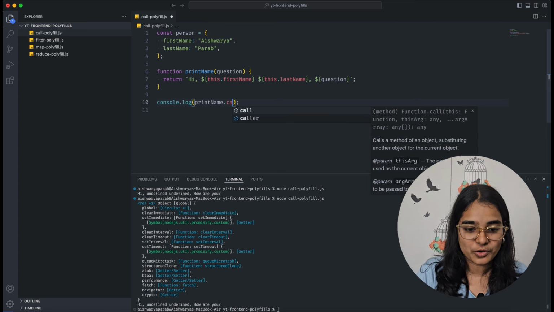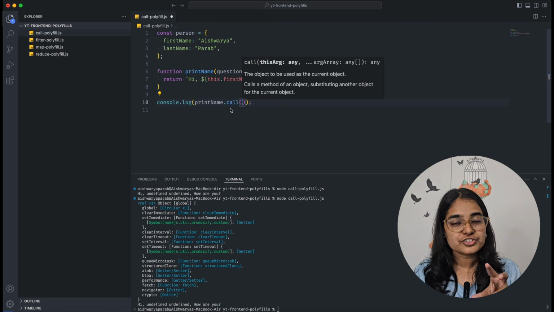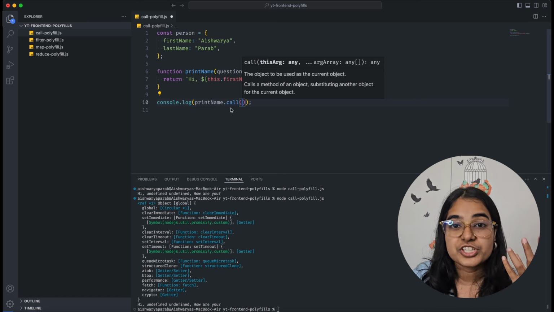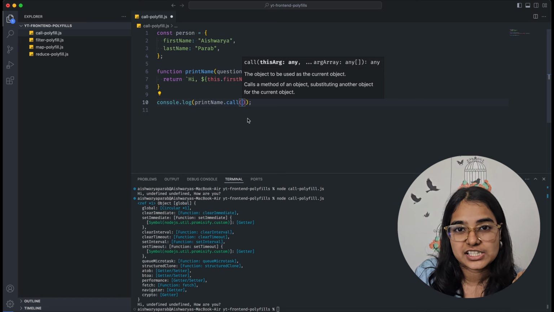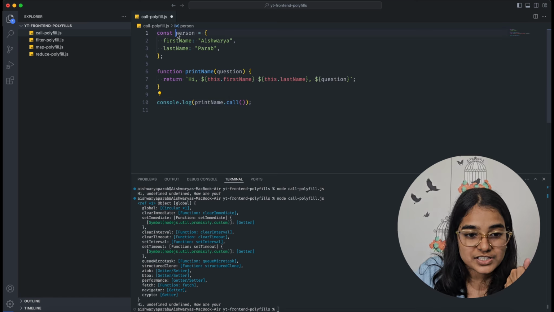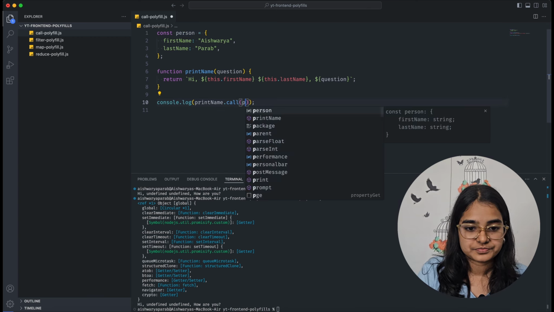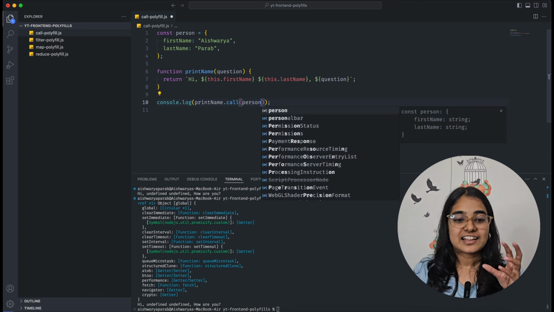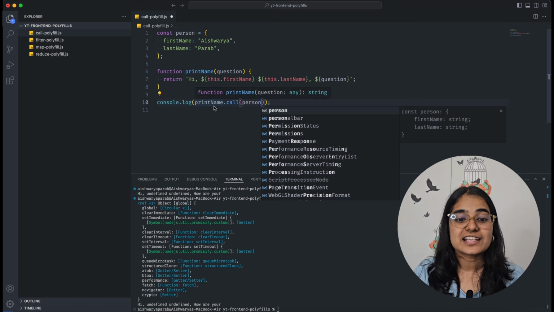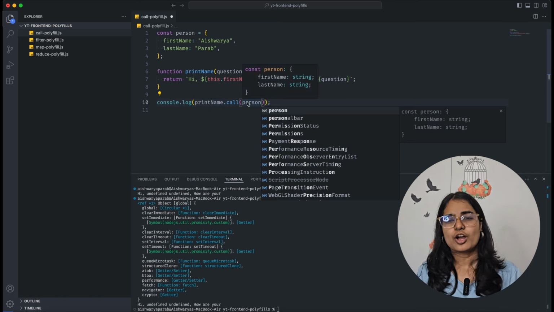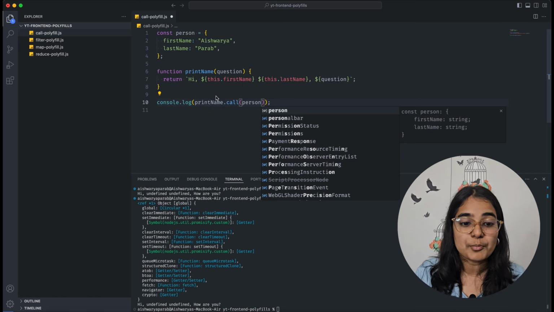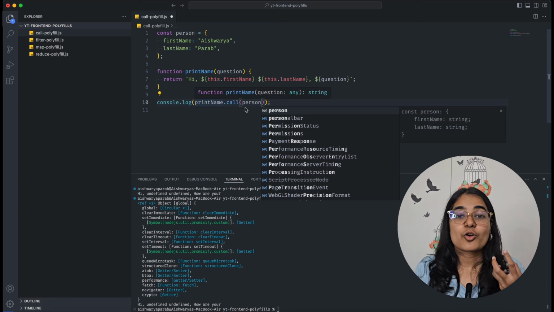So we will just say dot call, and to this call function we are going to give the object, we are going to give the context. Basically, the person object will be given as the first parameter of the call function. With this, now our print name function has access to the person object, or rather we can say that now our print name function has context.